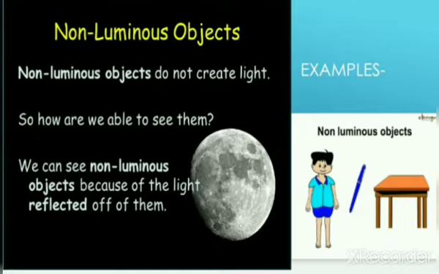So now you all have to know what non-luminous objects are. Yes, non-luminous objects are those objects which don't have their own light. So the moon is also an example of a non-luminous object because the moon doesn't have its own light. It shines only with the help of sunlight. And there are some other examples of non-luminous objects: the table, the pen, and even the human being.